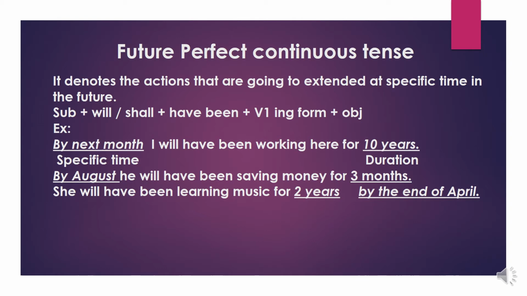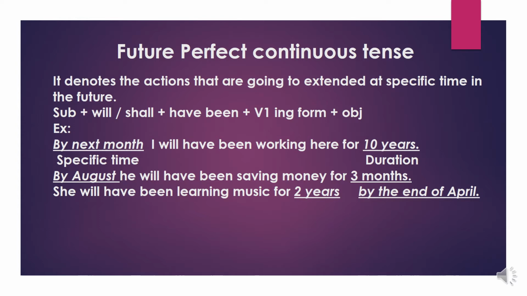What's the specific time mentioned here? By the end of April. This future perfect continuous tense is used for the ongoing actions that will be in progress in the future, and also mention the duration or length of that action at a particular time.